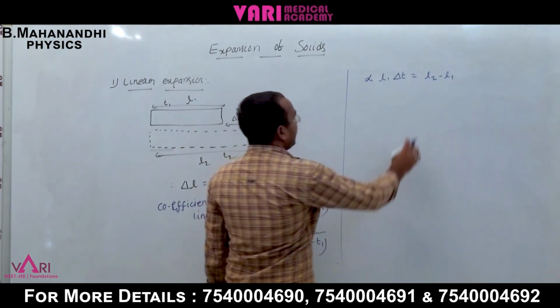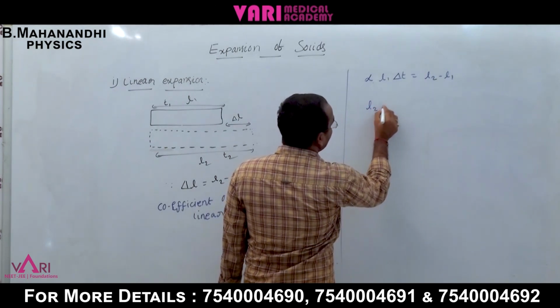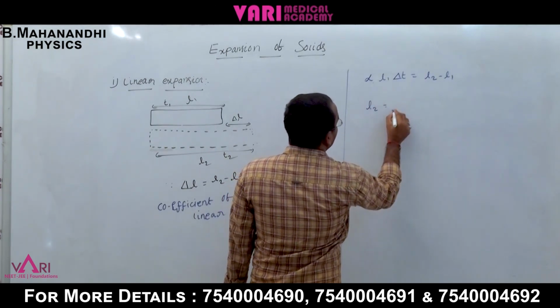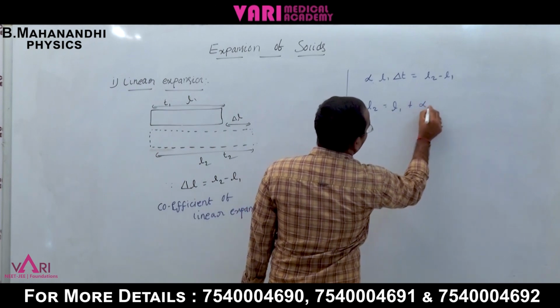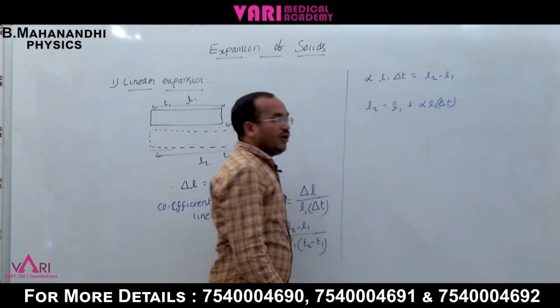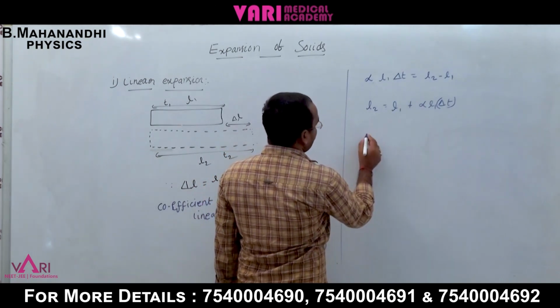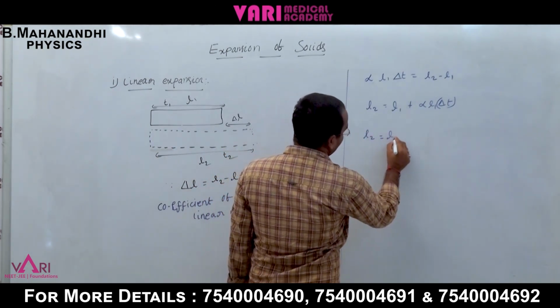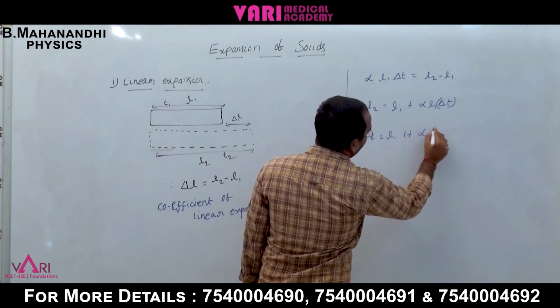Now I need L2. Moving L1 to the right side, L2 is equal to L1 plus alpha L1 del T. L1 is the common term, so L2 is equal to L1 into 1 plus alpha del T.